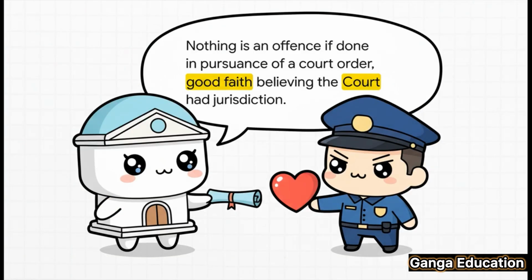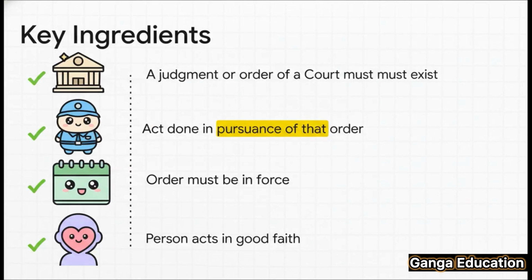So, Section 16 is all about protecting the person who is executing a court order. Again, the key condition is that they have to act in good faith, believing that the court which issued the order had the proper jurisdiction. This basically means that a police officer or any other official is safe when they are simply following a court's command. So, for this protection to apply, there are 4 crucial conditions that have to be met.